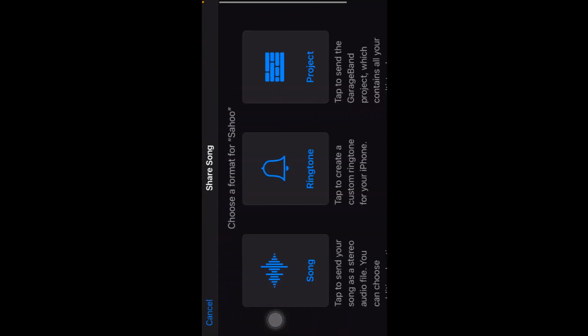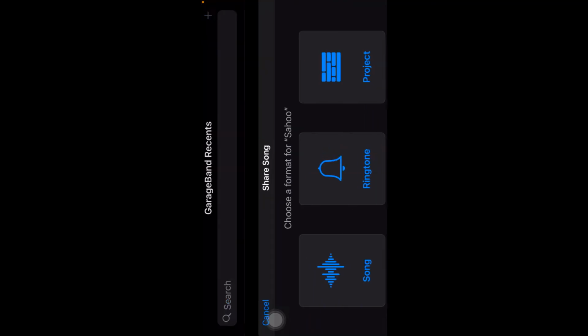I have already downloaded the Saho one, so hold it and click on the Share button and set it as ringtone. Click on change the name and click on Export.